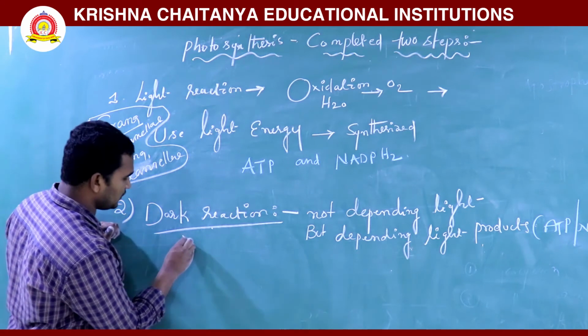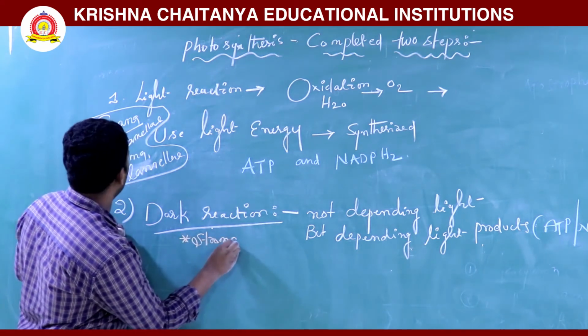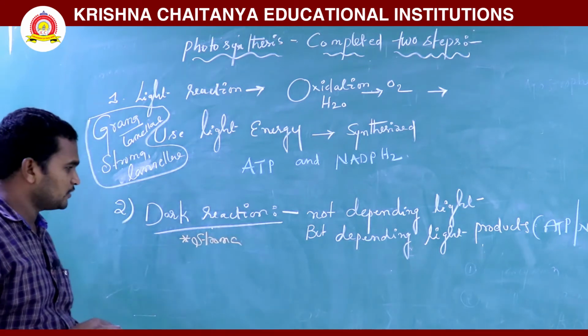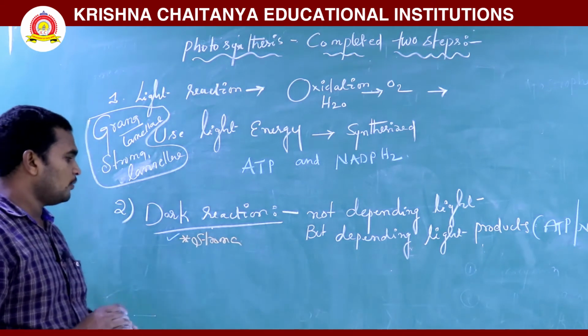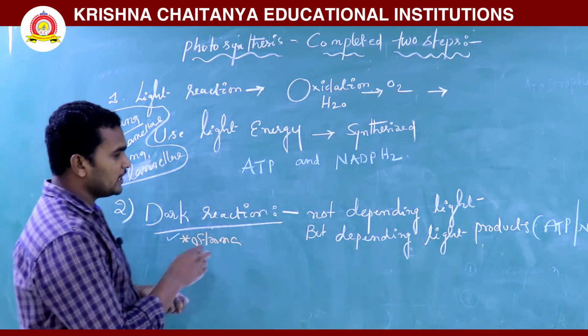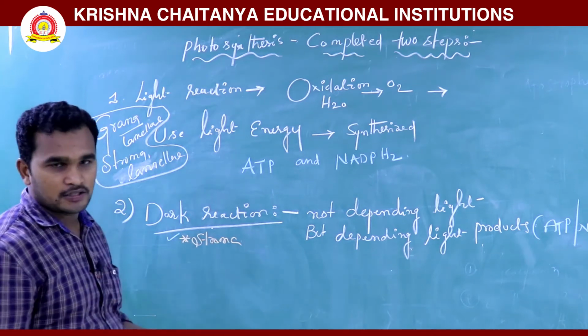It takes place in the stroma region. Here it is not depending on the light, but it is depending on the light products.